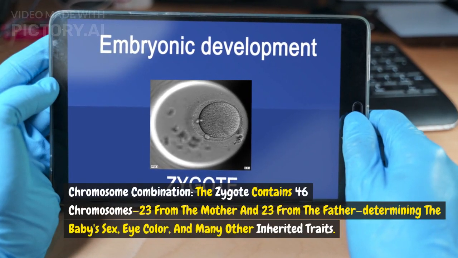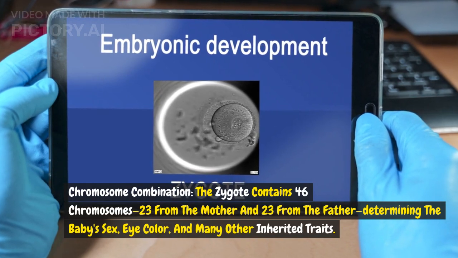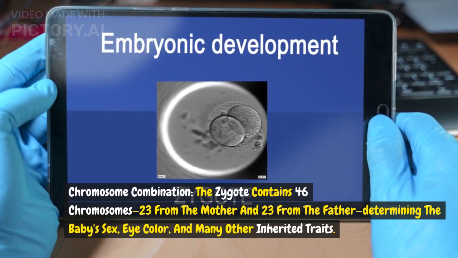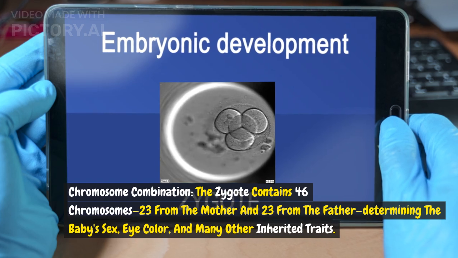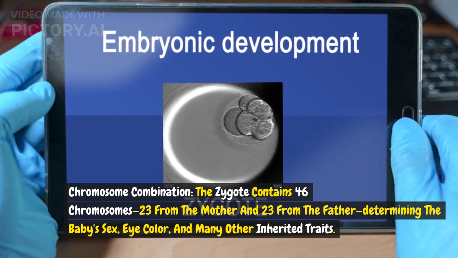Chromosome combination. The zygote contains 46 chromosomes, 23 from the mother and 23 from the father, determining the baby's sex, eye color, and many other inherited traits.